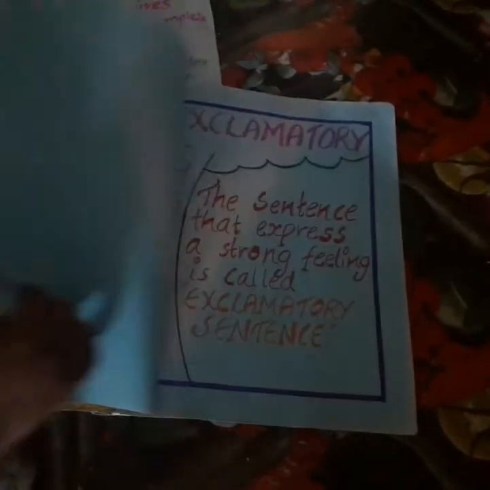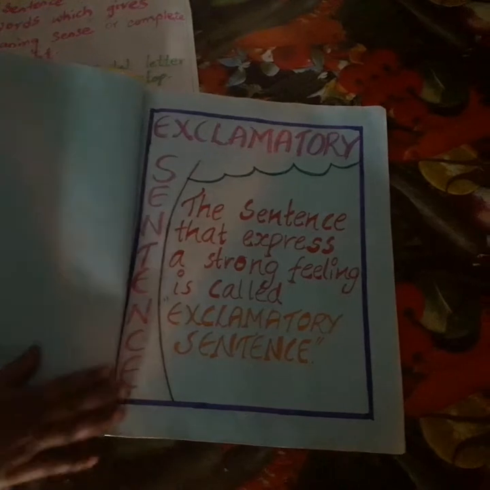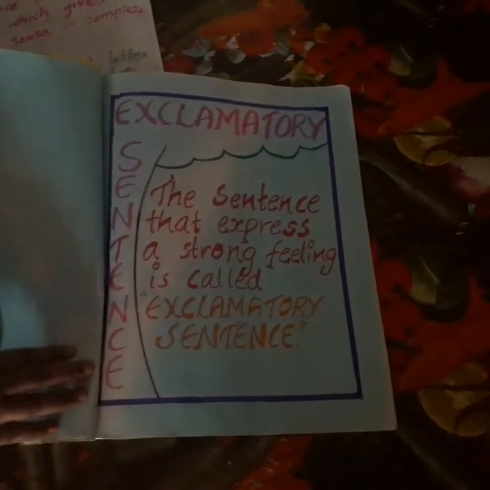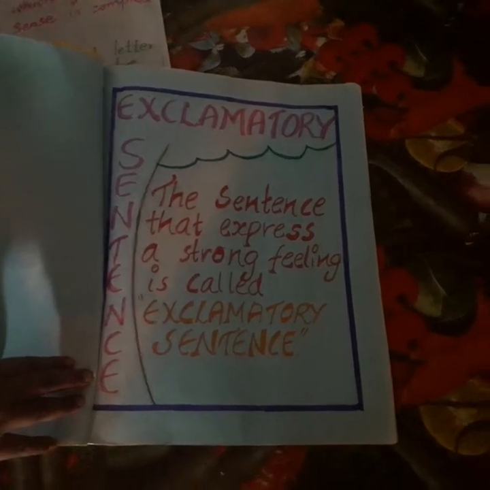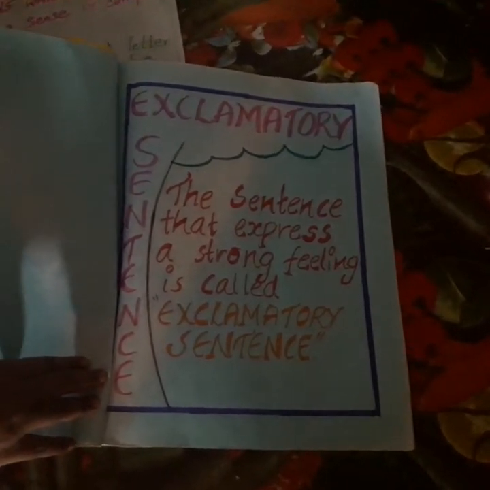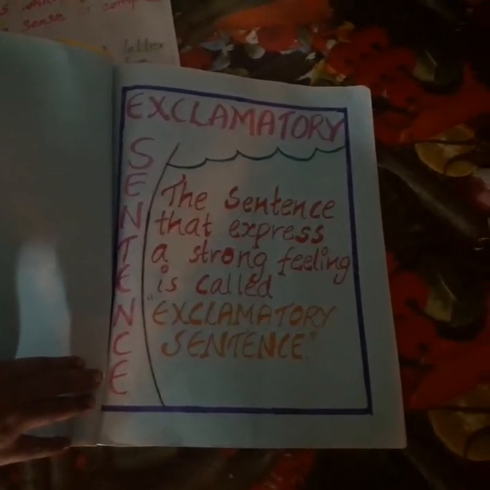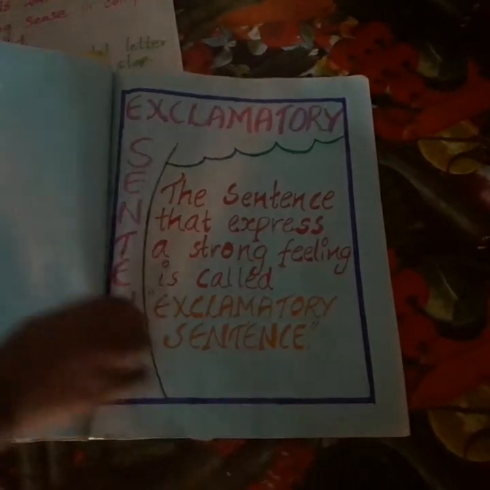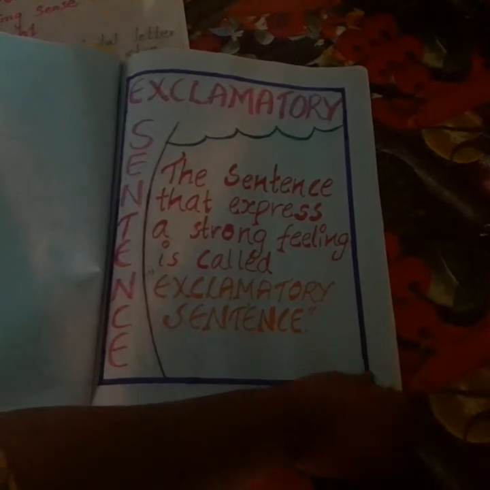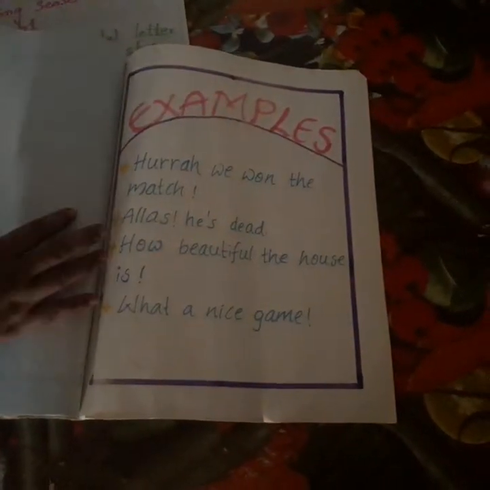And the last one is exclamatory sentences. When you read the sentences, if there is something with a strong feeling or a sudden shock, or something expressing the strong feeling of happiness or sadness, it's known as an exclamatory sentence. And here are a few examples.